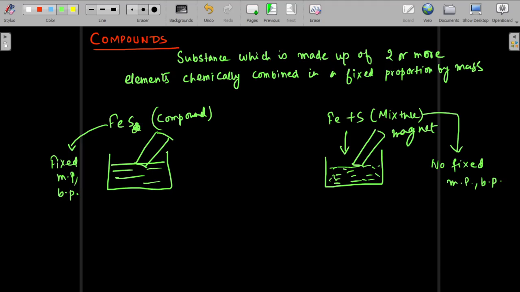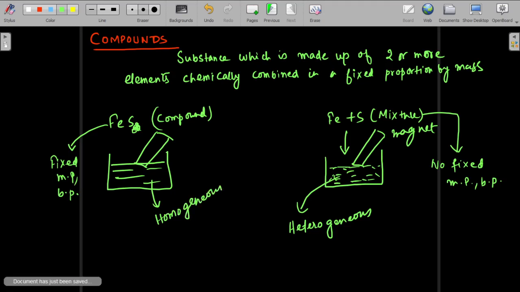So compound, and we also have to remember one thing. If you see this iron plus sulfur mixture, this is definitely a heterogeneous type, right? You can understand that iron and sulfur are mixed together by your normal naked eye, and this is homogeneous. Here you cannot tell; what you can see is iron sulfide. You cannot see iron and sulfur separately. I have just explained the basic fundamental between these two. This experiment is there in the syllabus of CBSE board. Normally in practicals this experiment is included.